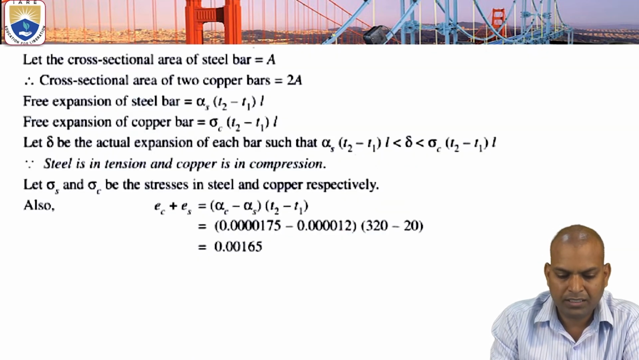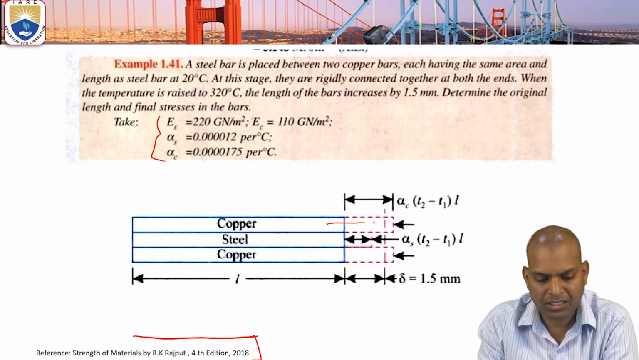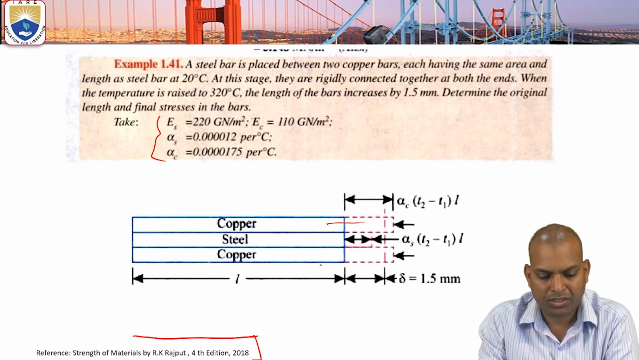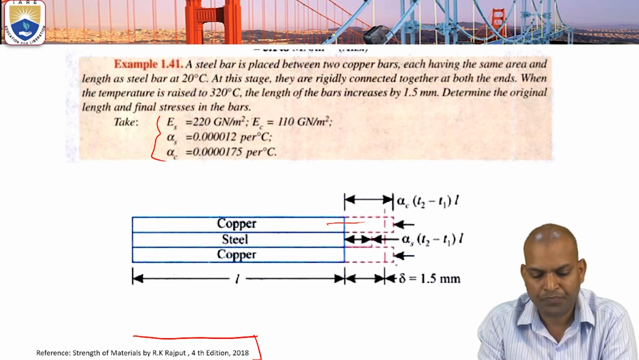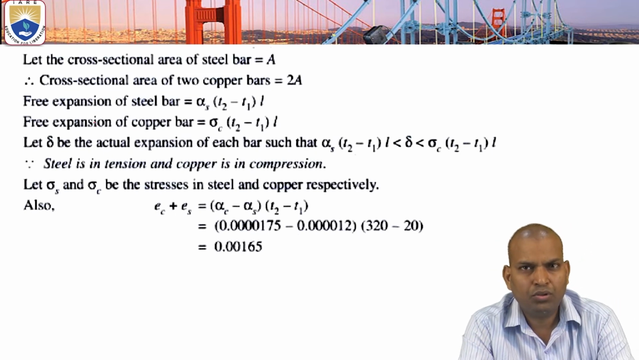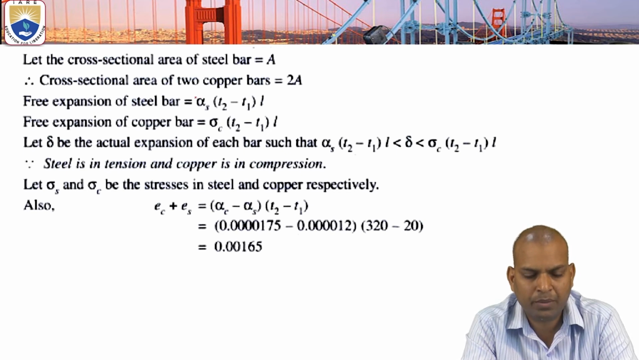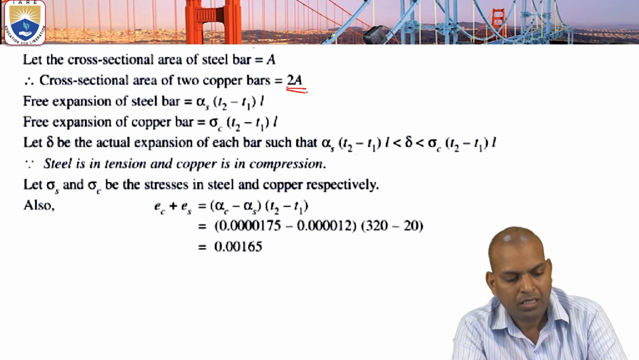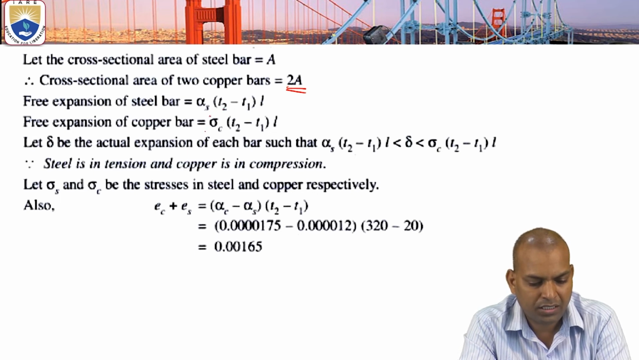Now in this case, copper has more thermal expansion, that's why it increases more, whereas steel is less in comparison to copper, that is, its thermal strain is low. Now how to make it equal? These are the free expansions. Consider the cross-sectional area of the steel bar as A and of the two copper bars as 2A. Free expansion of steel bar is alpha S times (T2 minus T1) times L, and of copper it is alpha C times (T2 minus T1) times L.